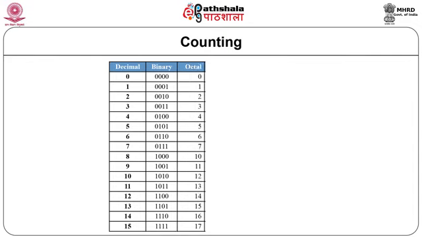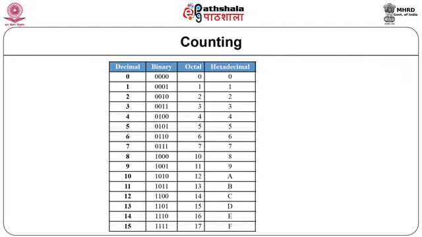In the octal number system, we can count the numbers starting with 0, 1, 2, 3 up to 7. After 7, the 8th decimal number will be represented as 10 in octal, then 11, 12, 13 and so on.